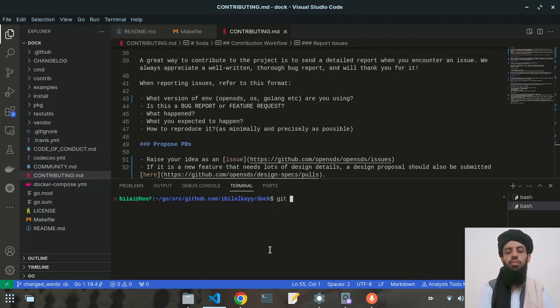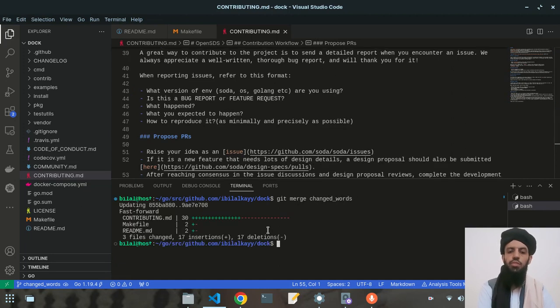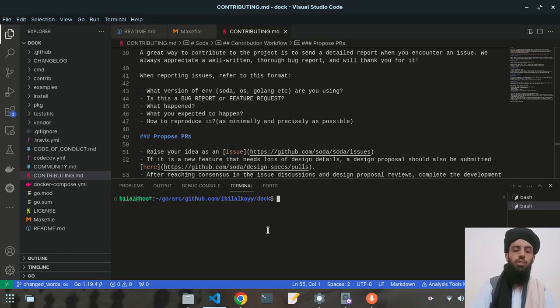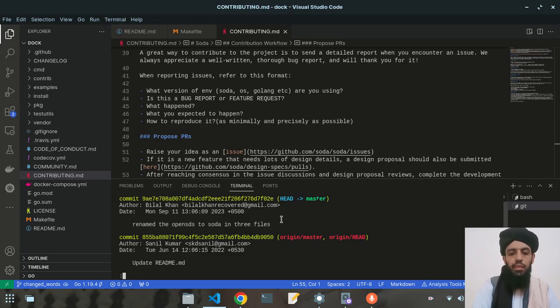Once I have gone there, let's write git merge changed words. Now all the changes are merged into the master branch. Now let's delete this branch and show you how you can recover this. Git branch delete changed words, like this. So now the branch is deleted, but if I show you the log, you can see that this is the master branch that is containing this commit. So I need to delete this commit.